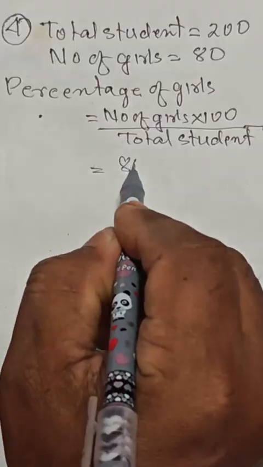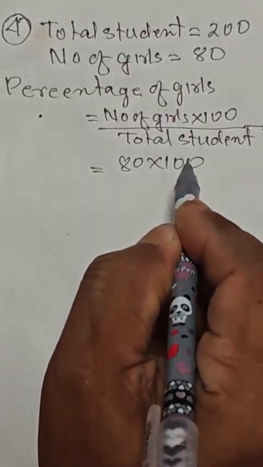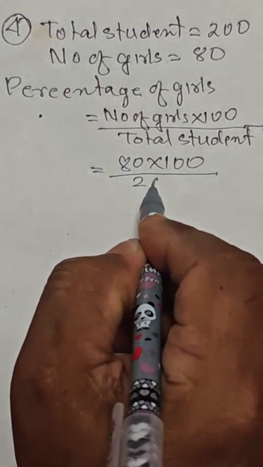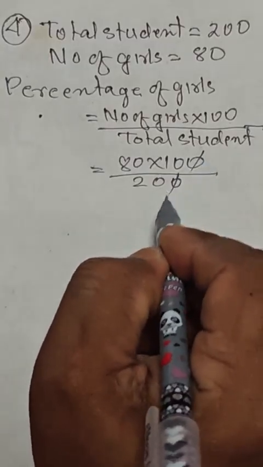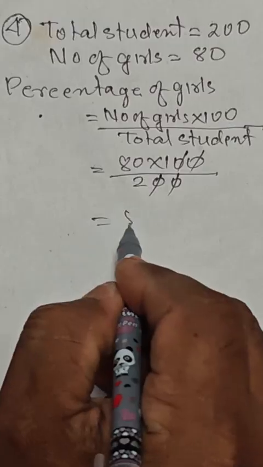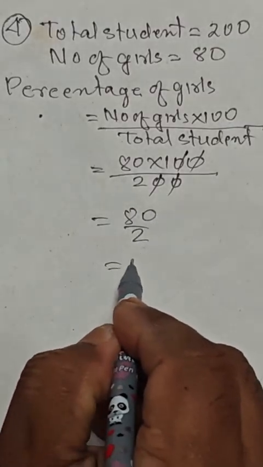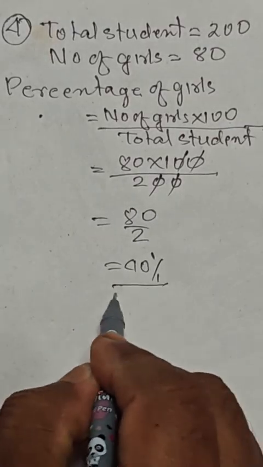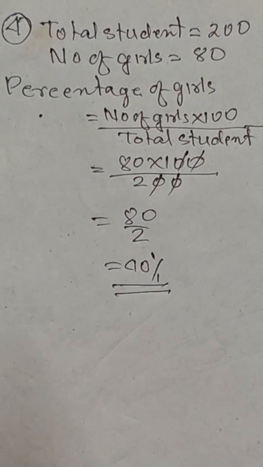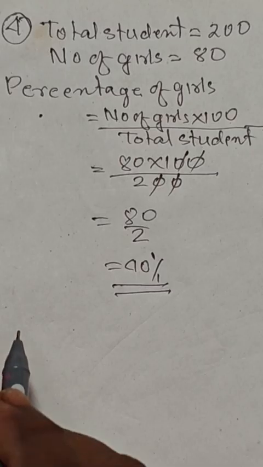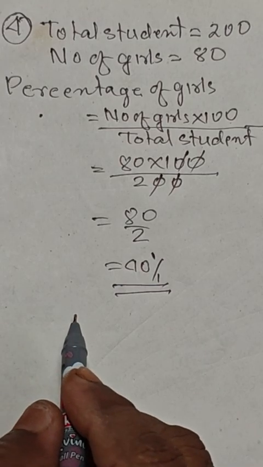Number of girls 80 into 100 divided by total student 200. 0 cancel. 80 divided by 2 equal to 40%. This is the solution of question number 4. Total student, number of girls, percentage of girls will be number of girls into 100 divided by total student. Ultimate solution is 40%.